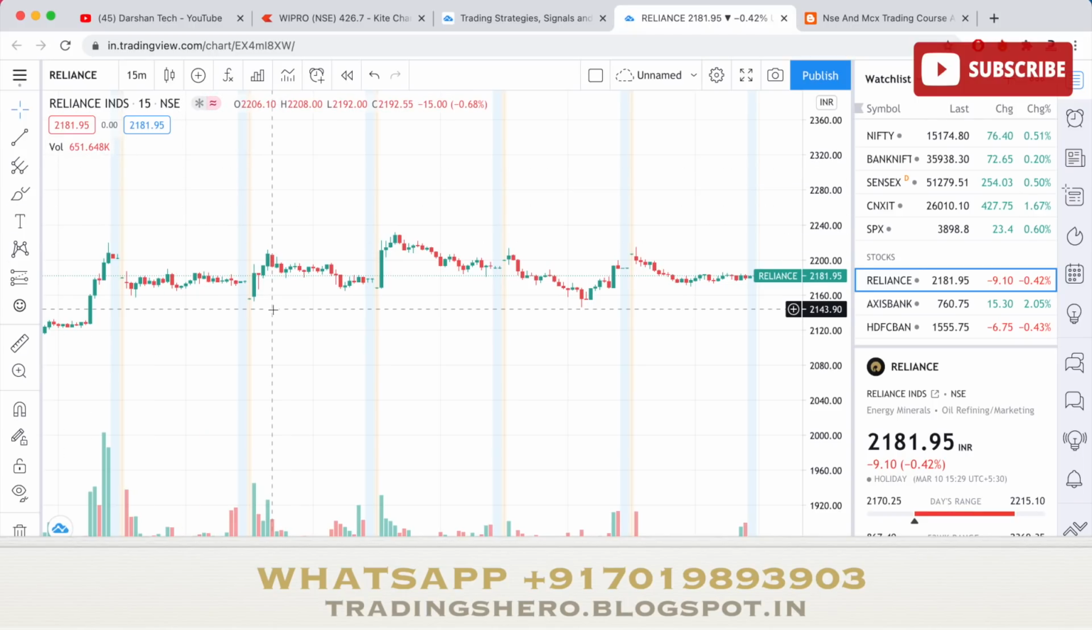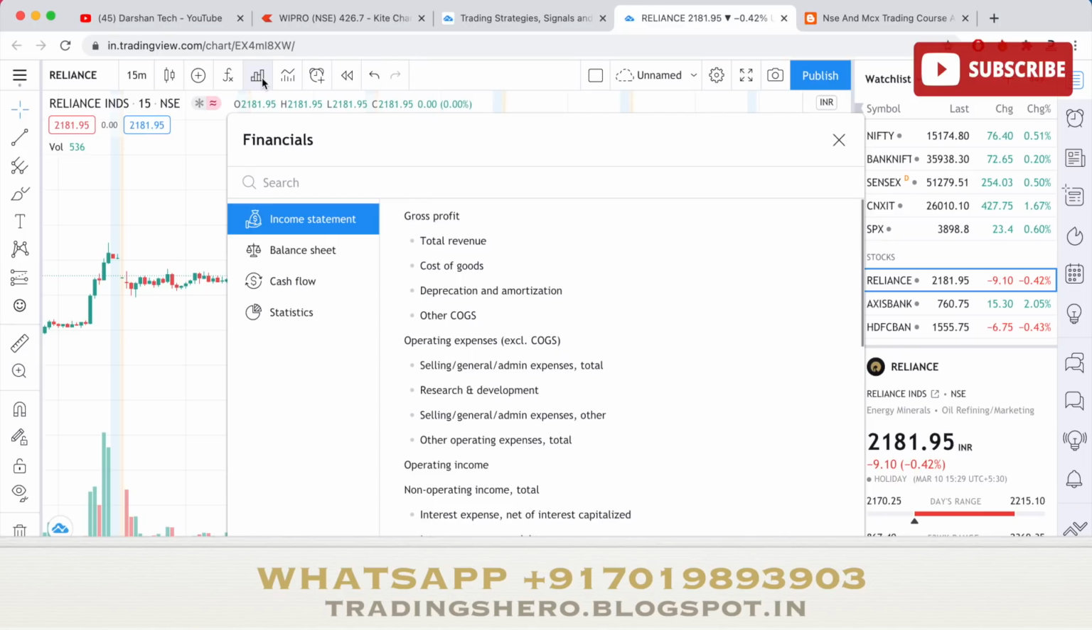Now let's come to the next part, that is financial. So guys, you can check the financial, that is fundamental of a stock, but here you can see it as an indicator, which is very nice and which is very good.